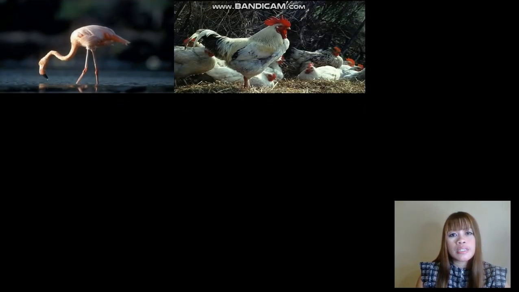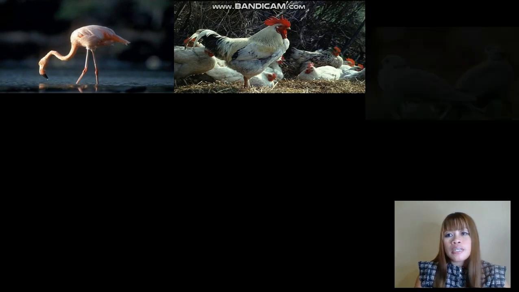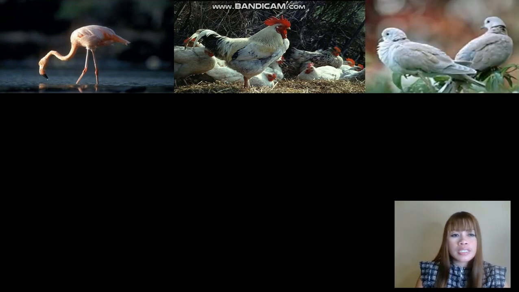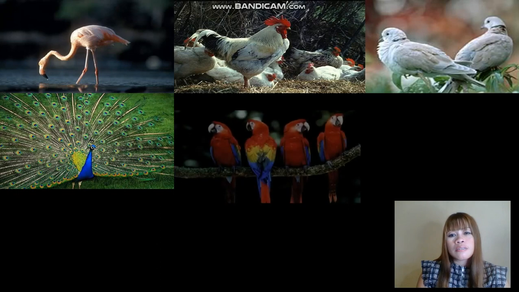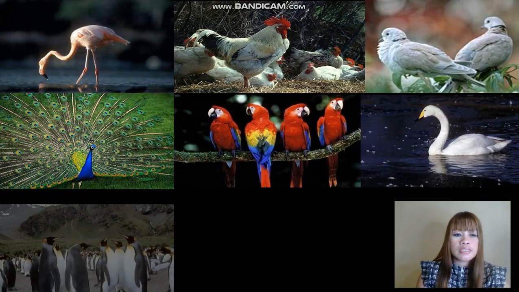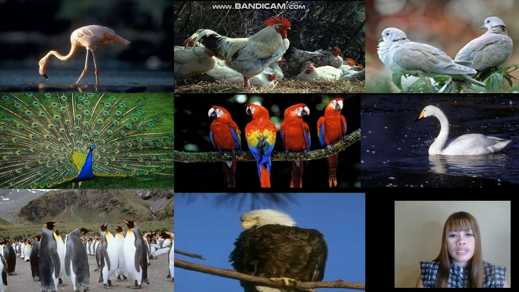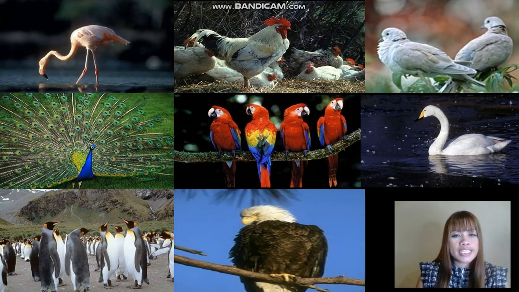There are different kinds of birds: the water birds, the flightless birds, and also the perching birds. Like the flamingo is a water bird. This is a flamingo, and the chicken. We have here other kinds of birds: peacock, parrot, swan, penguin, and the monkey-eating eagle, which is already an endangered species in the Philippines.